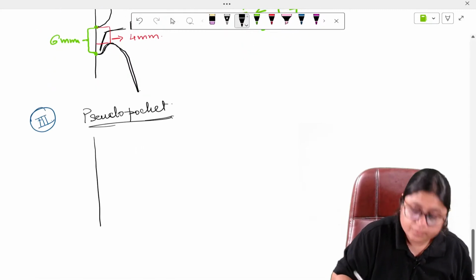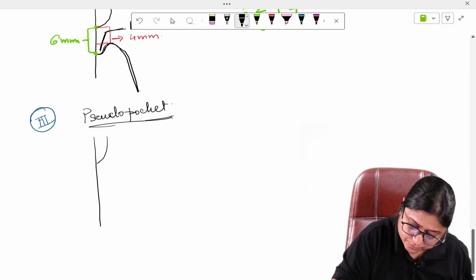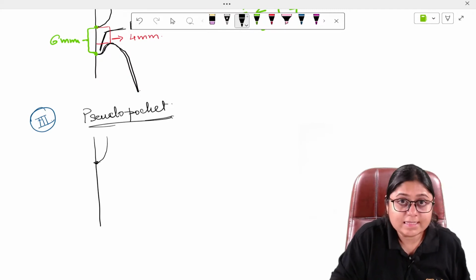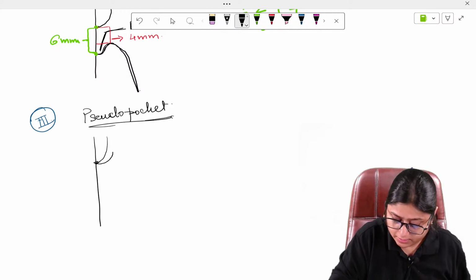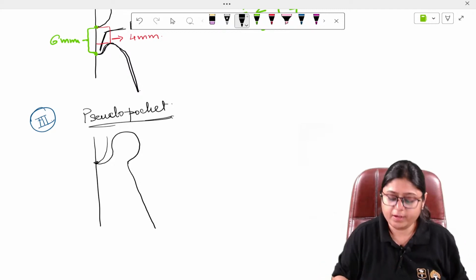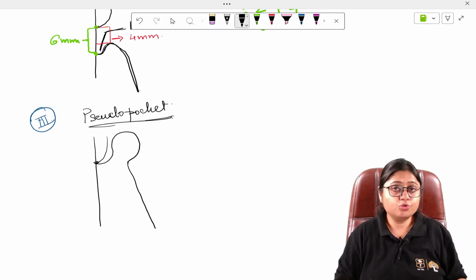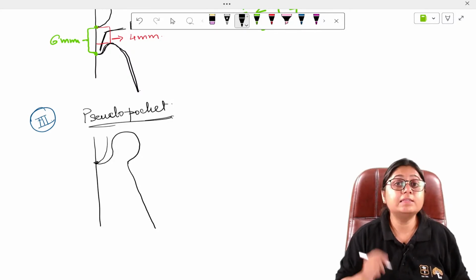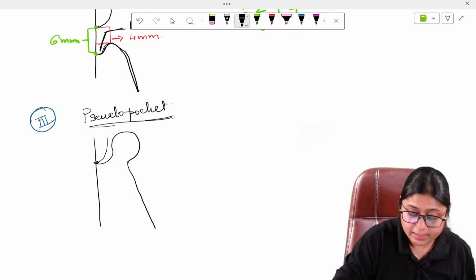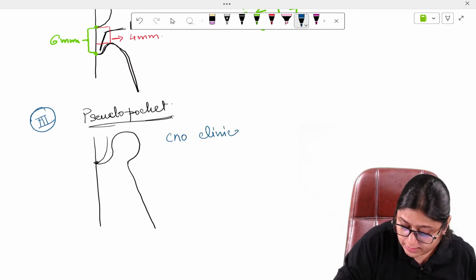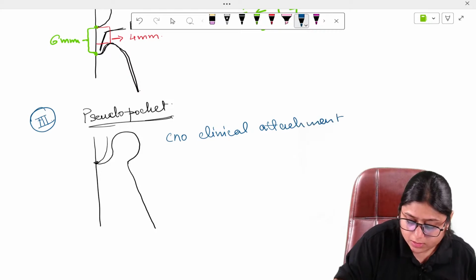If this is the tooth, here is the CEJ. Now in pseudo pockets, there is no bone loss, but the gingiva has enlarged, right? So in this case, do you think there is clinical attachment loss? No, guys. In this case, there is no clinical attachment loss.